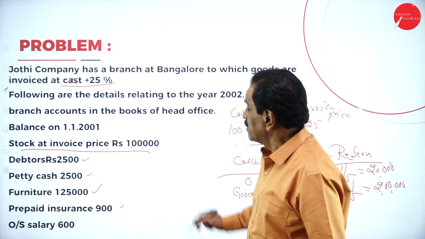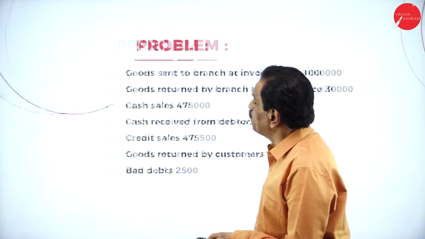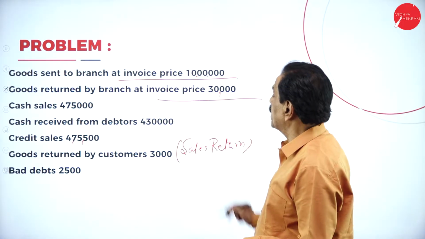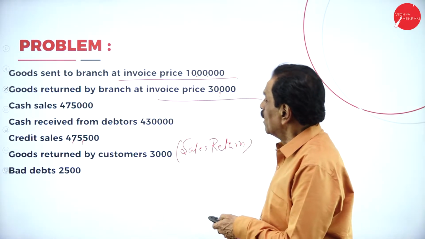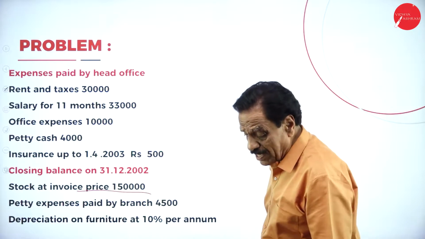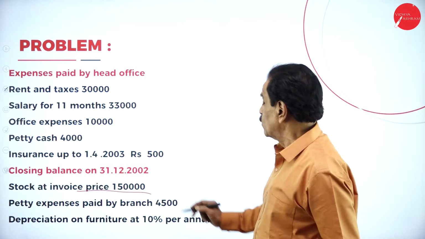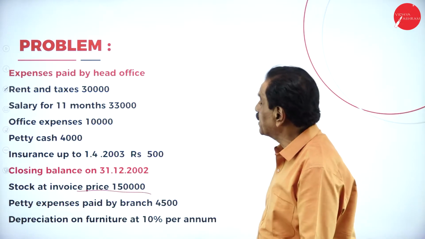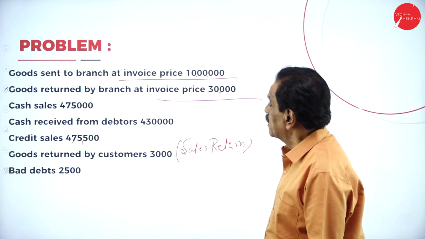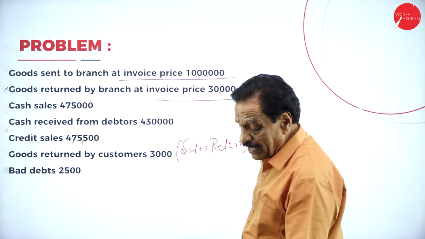Goods sent to branch is 10 lakh, that's over. Then you come to the next one. What's the value of the closing stock? Here, stock at invoice price is 1,50,000. How much goods returned? See the problem: goods returned by the branch is 30,000.